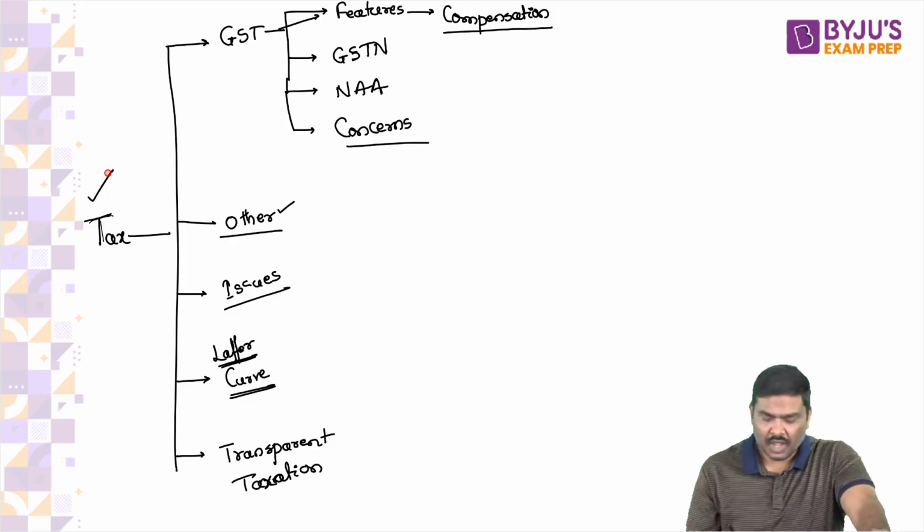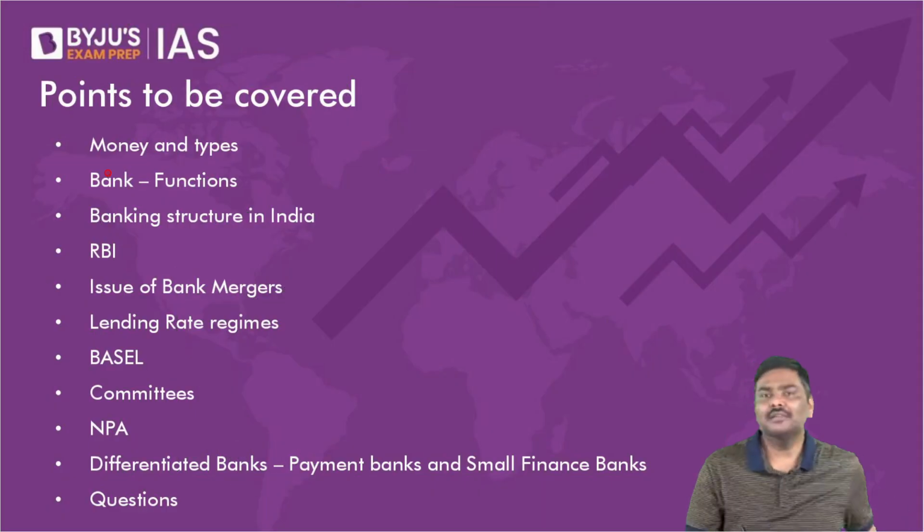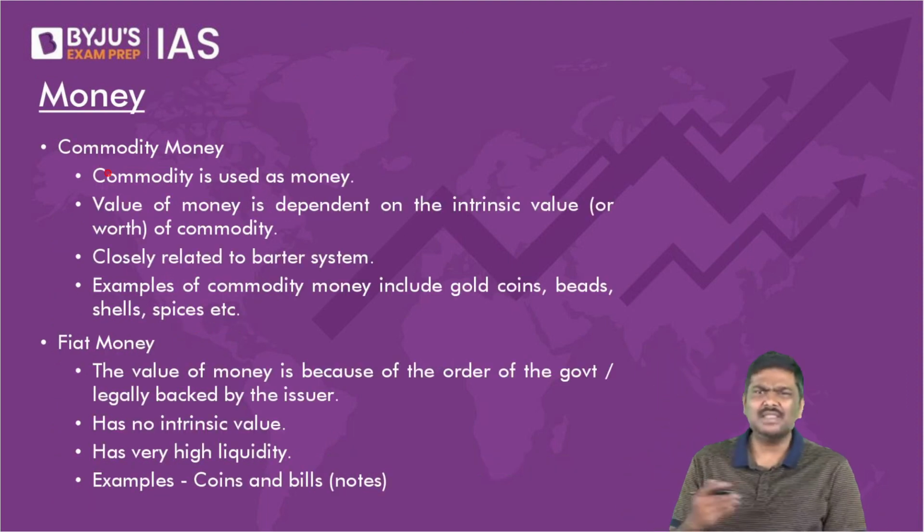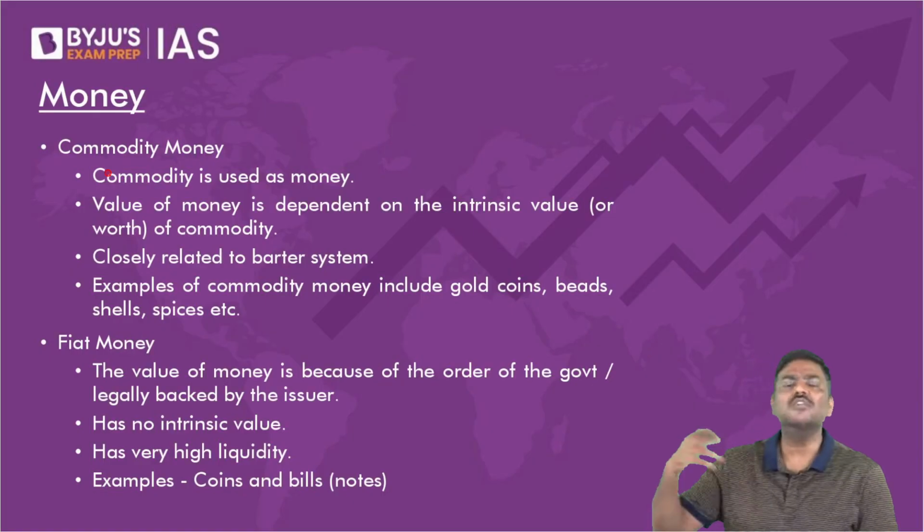Done. Now, after that, we started with banking, correct? We started with banking. And in banking, we started with the concept of money, right? What is money? Money is nothing but a mode of exchange or mode of payment.